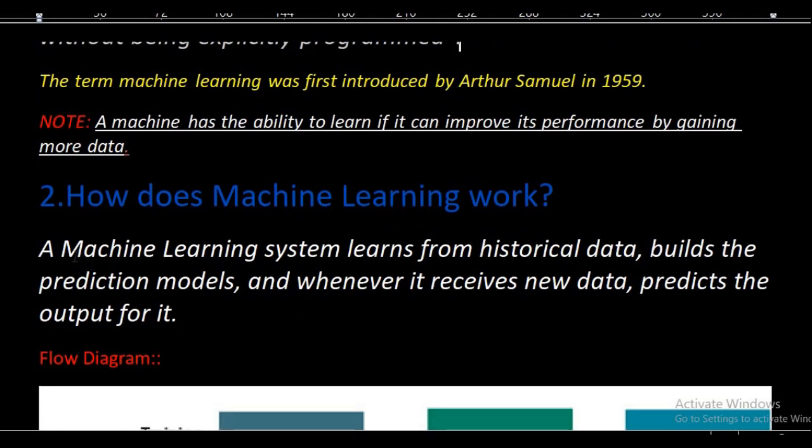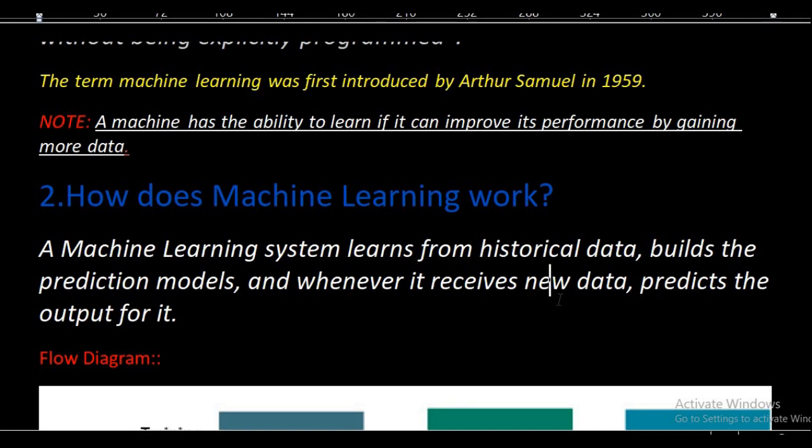Now the next question is, how does machine learning work? I think this is the most important question that arises in your mind. Let us see how a machine trains the model. Now it builds the prediction model. It performs the operation on the basis of the particular data that you have given. And whenever it receives new data, that new data means testing data.